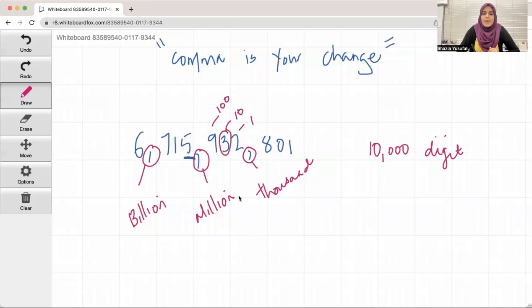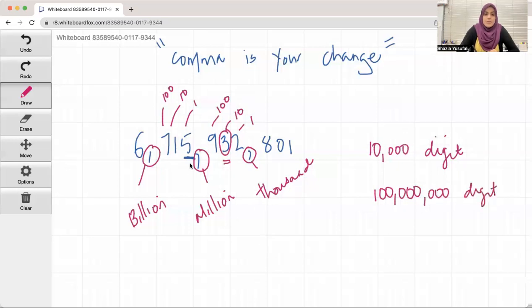The 3. That is the 10,000 digit. If I were to ask you which one is the 100 million digit, well, that was easy. This is the million. Again, this is the 1, this is the 10, and this is 100. Which one is the 100 million digit?